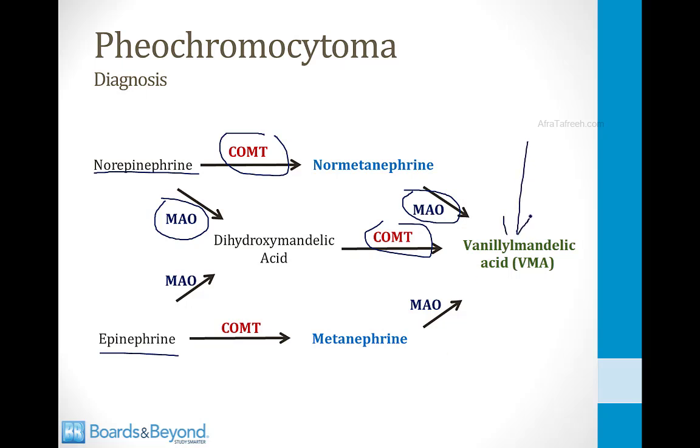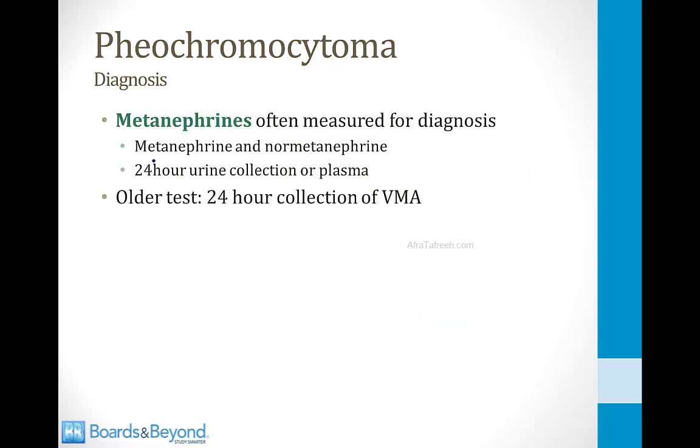There are two important intermediates that you should note here. One is called normetanephrine, that is an intermediate of norepinephrine breakdown. The other one is metanephrine, which is an intermediate of epinephrine metabolism. So now that you understand that biochemistry, it should make sense to you that metanephrines are often used for the diagnosis of pheochromocytoma. You can measure the levels of metanephrine and normetanephrine.